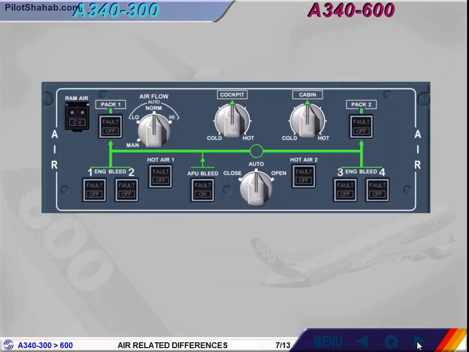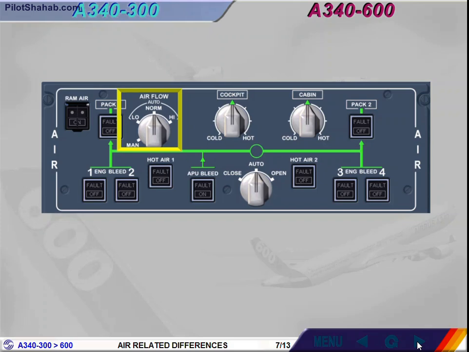The airflow is now managed according to the number of passengers. The passenger number is inserted on the MCDU, Init B page, and the flow control is made on the air panel through the airflow selector, which has been modified.